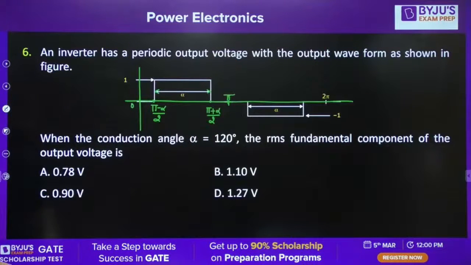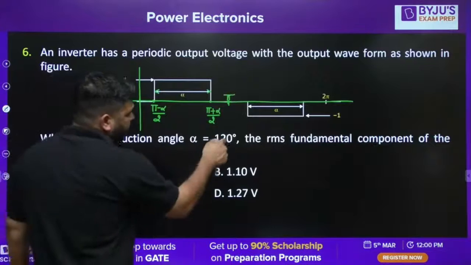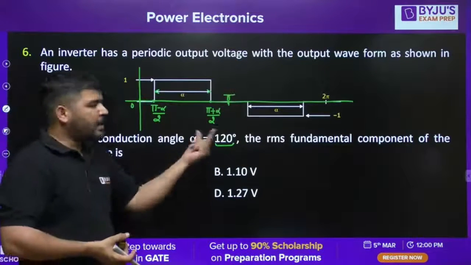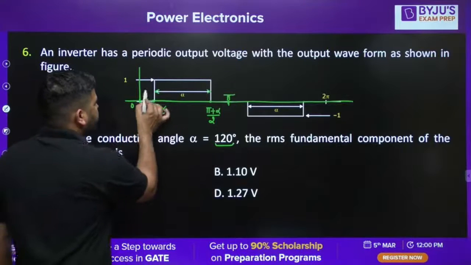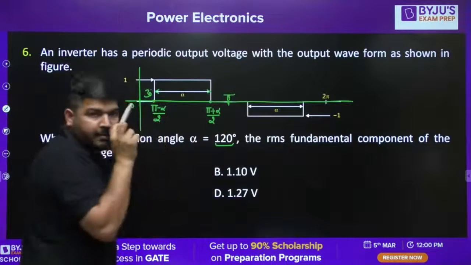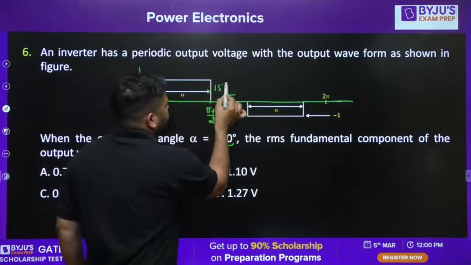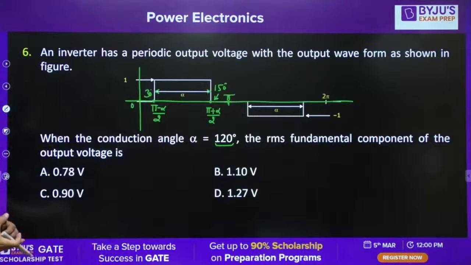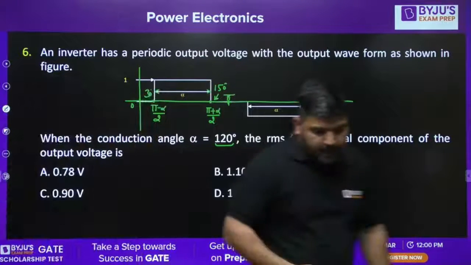Now, alpha is already given to us. Alpha is 120 degree. So if you put alpha equal to 120 degree, then this interval will be 30 degree. This interval is 180 plus 120 by 2, that is 150 degree. So this is 150 degree, and this is 30 degree. We need to calculate the RMS value of the fundamental component of the output voltage.